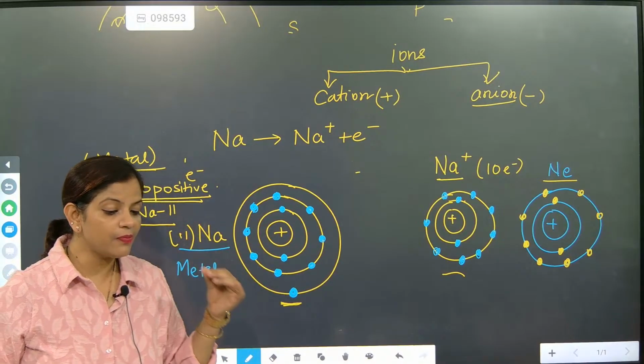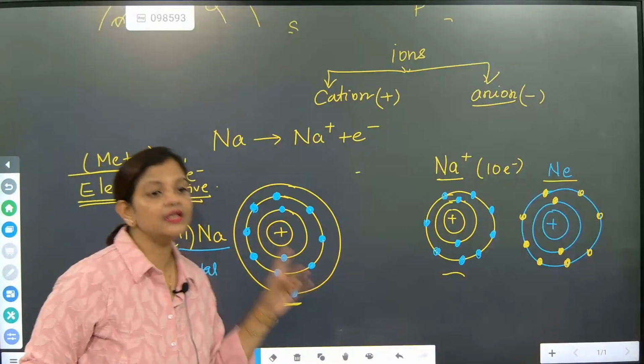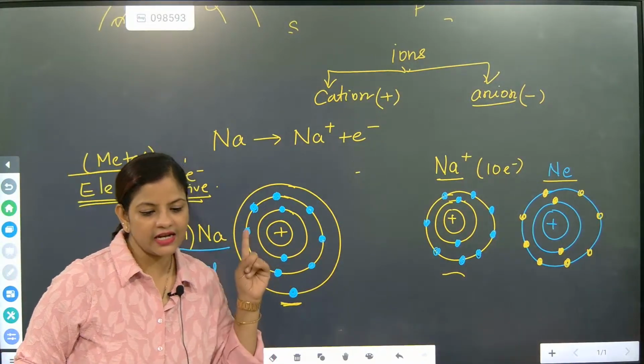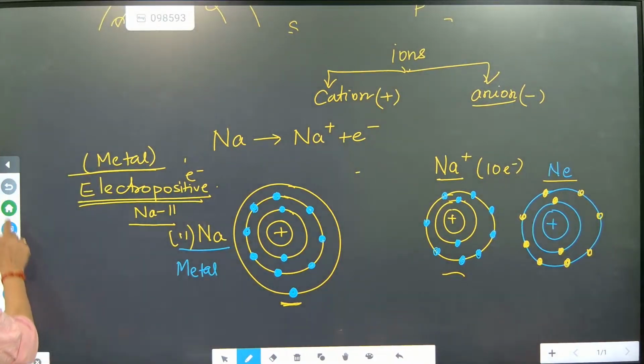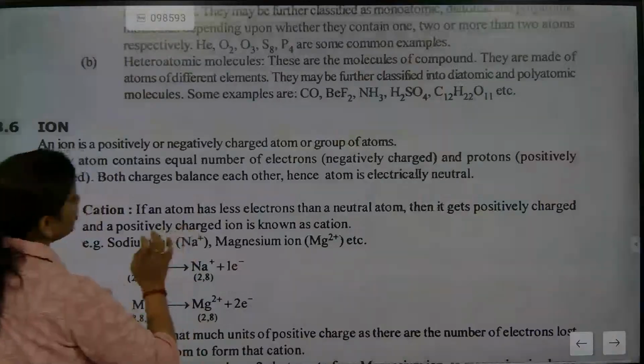So what are the two types of ions? Cation and anion. Okay. So now cation is what? Positive or negative? Positive. Anion is negative. Now we are going to talk about cation and anion. But before that, we will be discussing atoms and molecules.